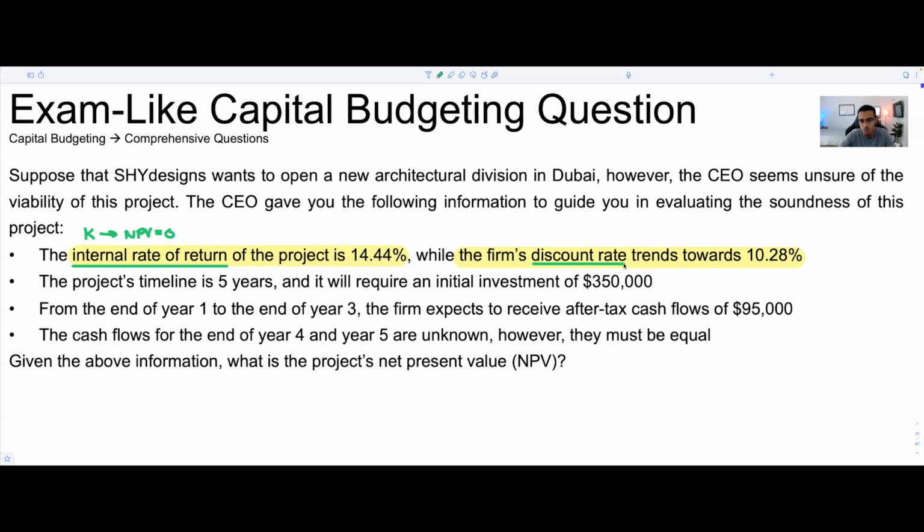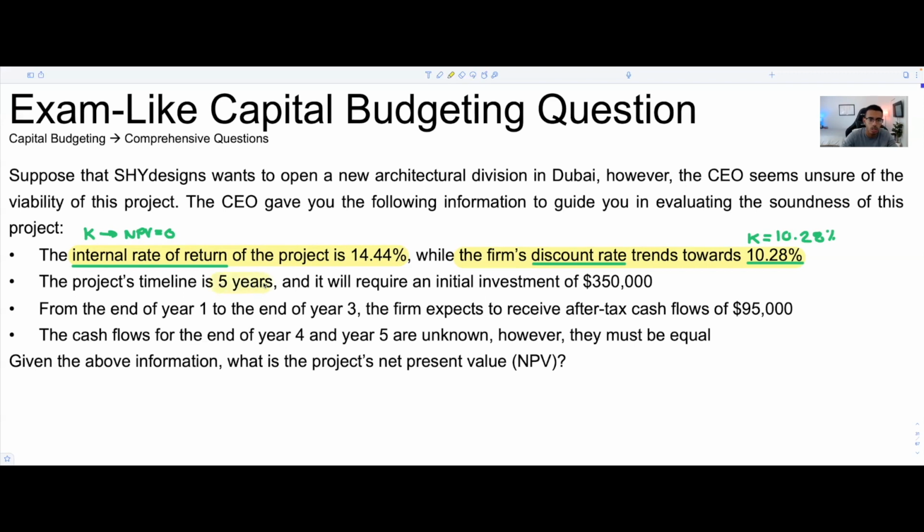So that's important. What we're doing right now is we're just highlighting the information and then adding some context to it as we proceed. So that's always important. So we have K is equal to 10.28%. The project timeline is 5 years. So there will be only 5 payments, or the project will be over in 5 years.